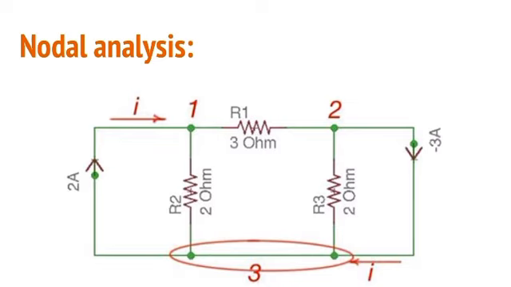As you can see in the diagram, this is a three-node circuit. There are two current sources and three resistors present here. Let us consider node 3 as the reference node. In a real circuit, the reference node is grounded and assumed to have zero potential. A reference node can be the one with the largest number of connected branches. By Kirchhoff's law, we have the following current relationships: current I1 is equal to I1 plus I2, and I2 will be I2 minus I3. This is the nodal analysis.